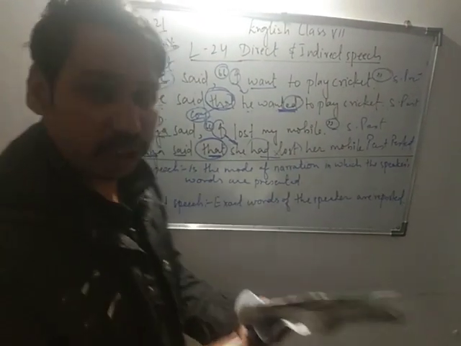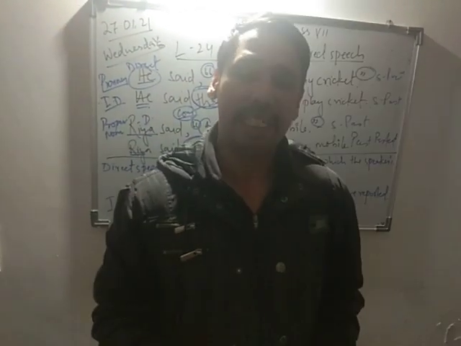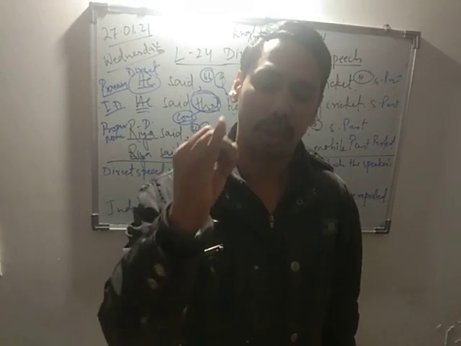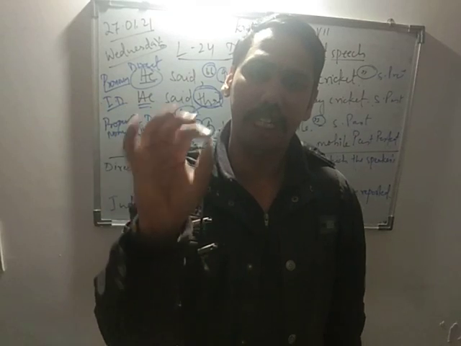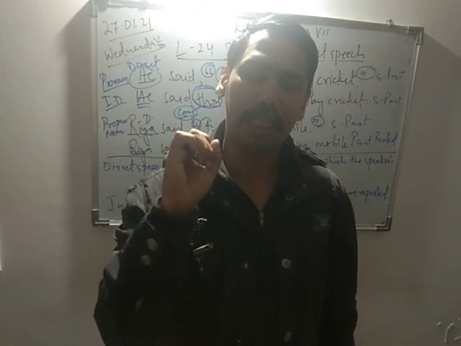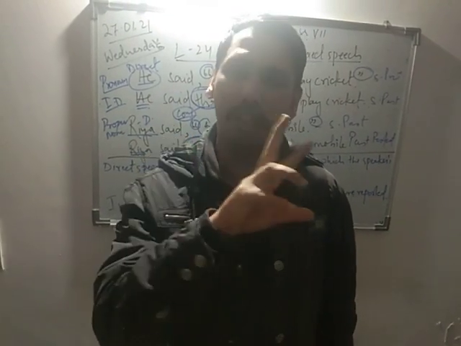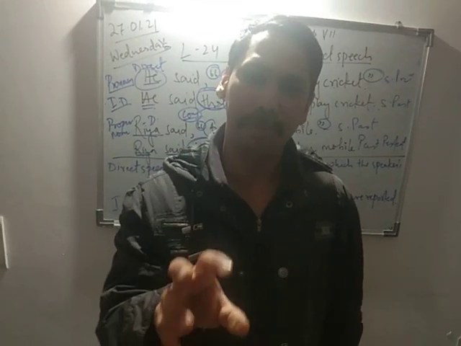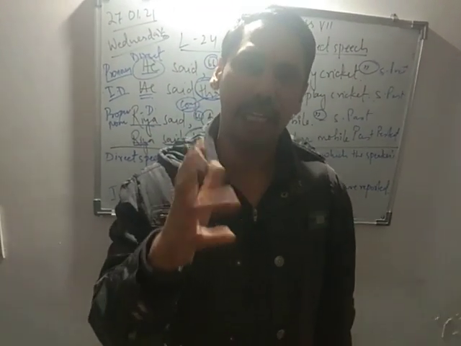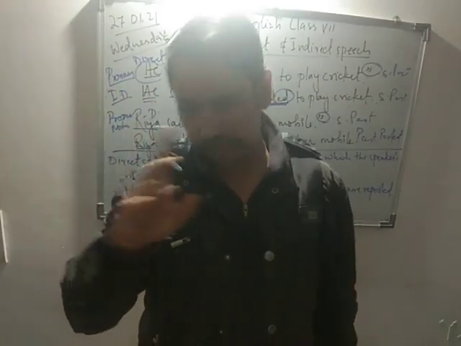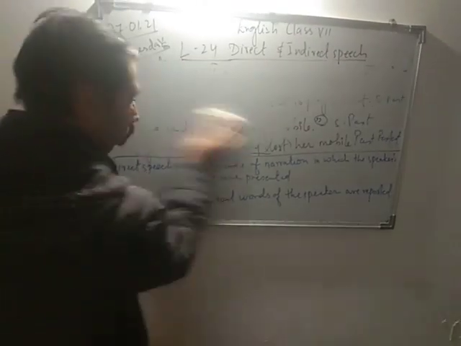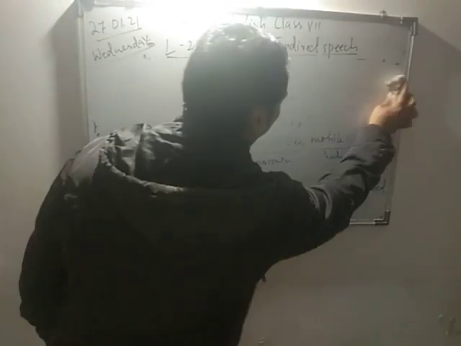But remember, children, if the sentence of direct speech is a universal truth or a scientific fact, it will not change, it will remain the same. Simple present and future tense will not change. It will remain the same, only the pronoun changes. We use the word "that" and remove the inverted commas. Correct? I'll show you one example over here. I hope you're understanding it.